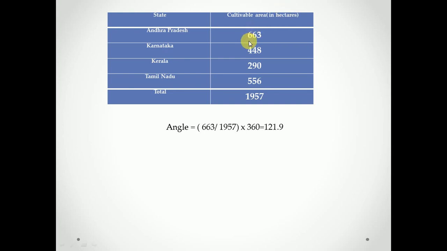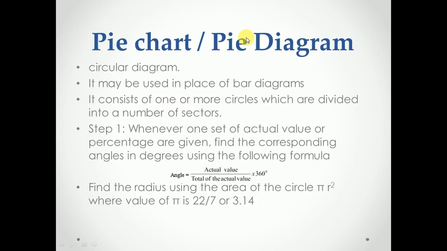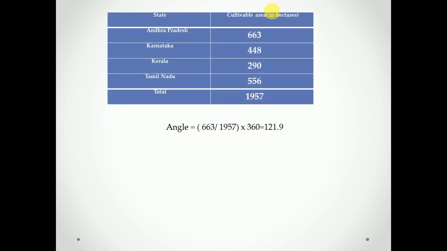Now we have to find the angle for Andhra Pradesh, using this formula: angle is equal to actual value upon total of actual value into 360 degrees. The actual value for Andhra Pradesh is 663, divided by the total value 1957, into 360, which comes as 121.9 degrees. That is the angle for Andhra Pradesh.